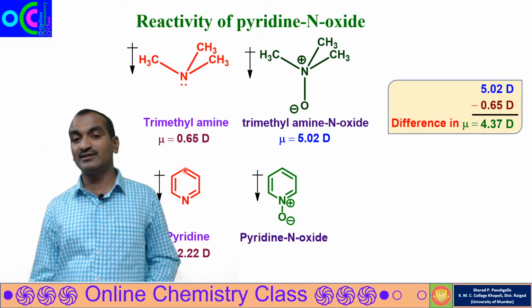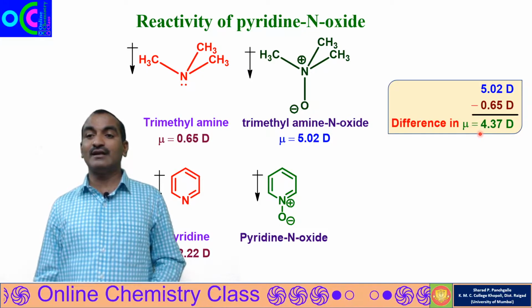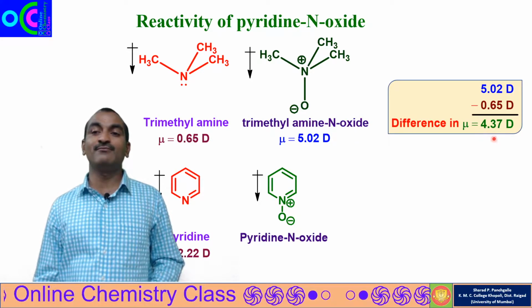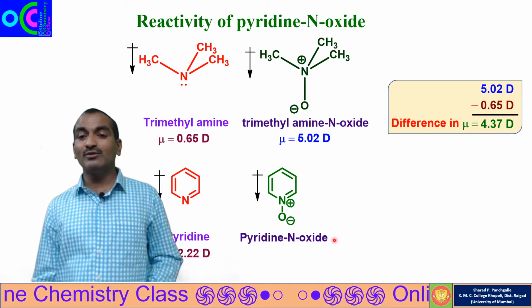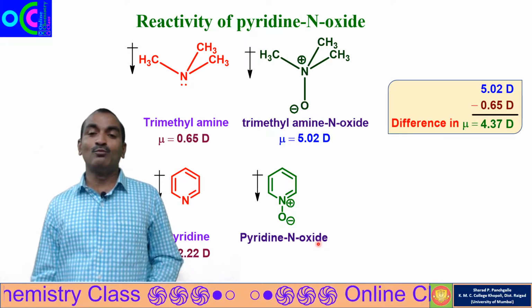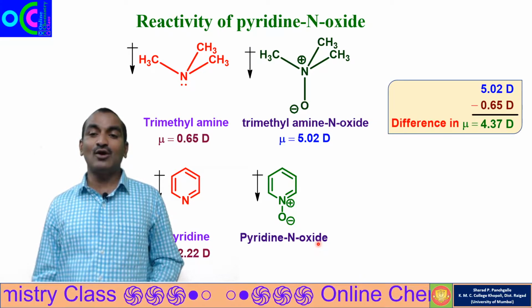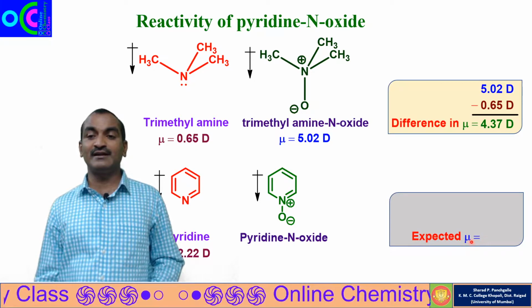Earlier we have seen when a tertiary amine is converted into its N-oxide, the dipole moment should increase by 4.37 D. So we'll calculate the expected dipole moment for pyridine N-oxide.